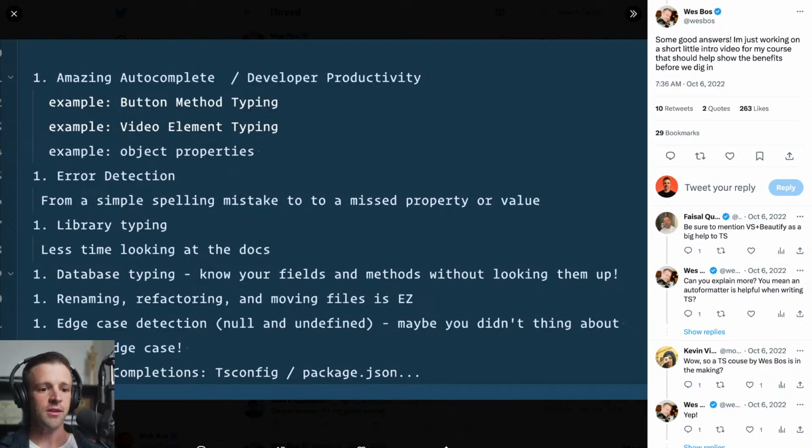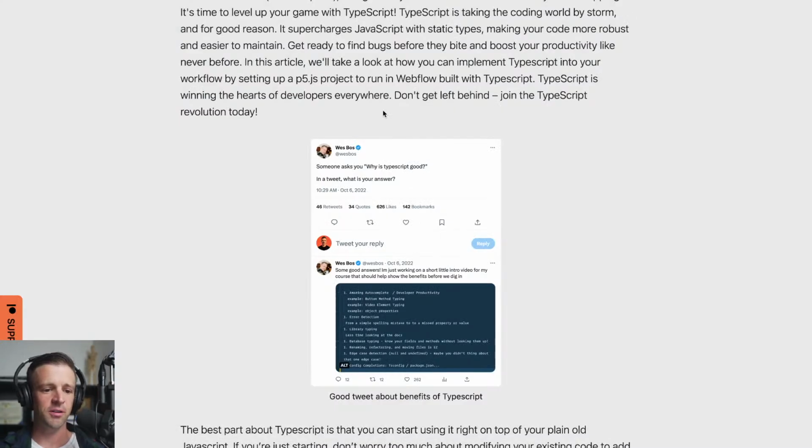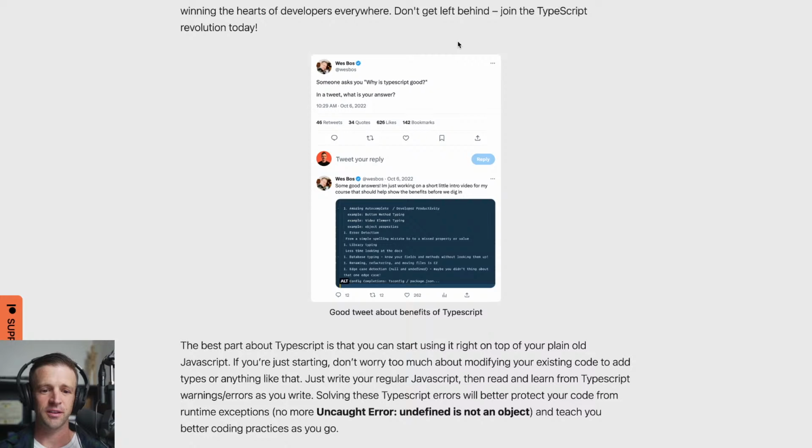So I'm going to follow the blog article loosely. I'm going to try to break stuff as we go. So if we run into errors and we don't know what's going on, we're going to go down that rabbit hole. If you're looking for a quick how-to to get started with TypeScript in Webflow really fast, this is not the video for you. But if you're looking to learn a bunch of stuff about how you can set up a developer environment and enhance your JavaScript, then this is definitely the way to go.